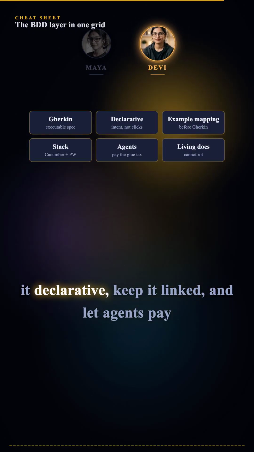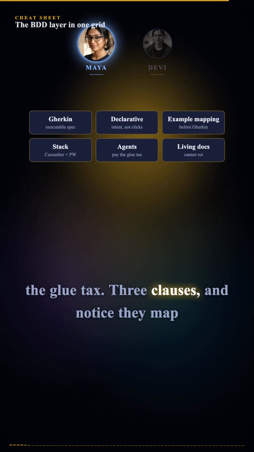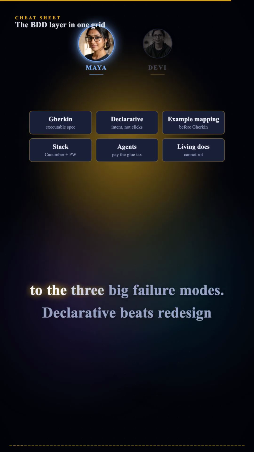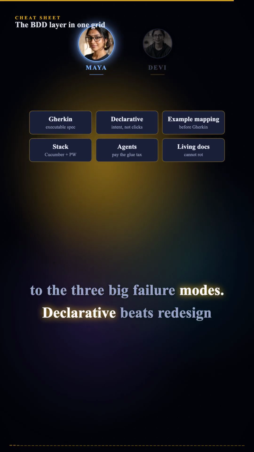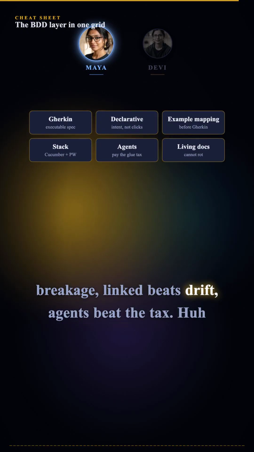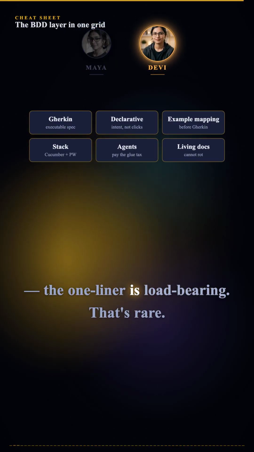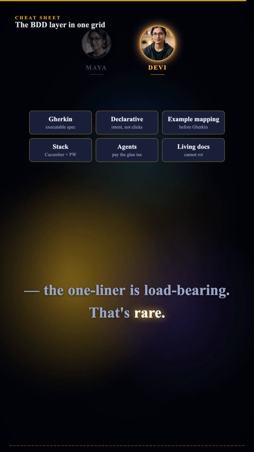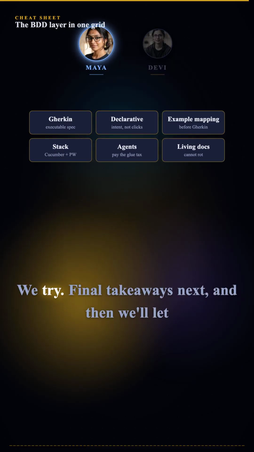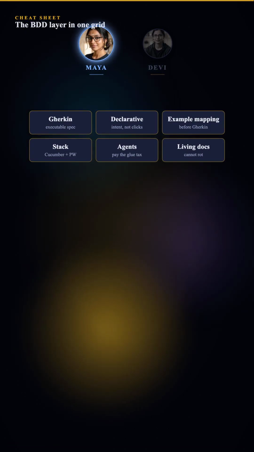Keep it declarative, keep it linked, and let agents pay the glue tax. 3 clauses. And notice they map to the 3 big failure modes. Declarative beats redesign breakage. Linked beats drift. Agents beat the tax. Huh, the one-liner is load-bearing. That's rare. We try. Final takeaways next, and then we let everyone go.